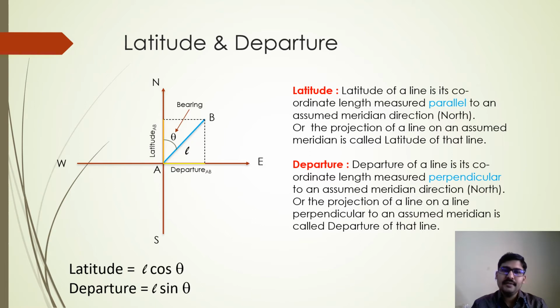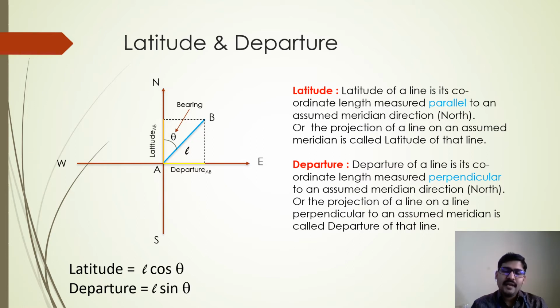So the line may be exactly over the north, or it may be at some other direction. So if it is on the north, then you say bearing is 0 degree. So bearing is 0 degree in the sense the line is along north direction. Now assume that there is a line lying on the ground, right? So line AB, right?